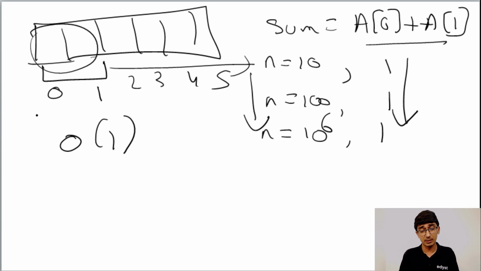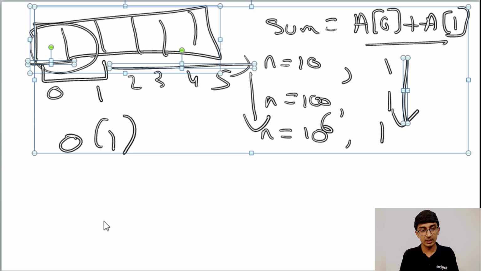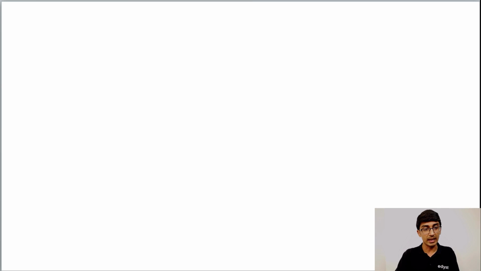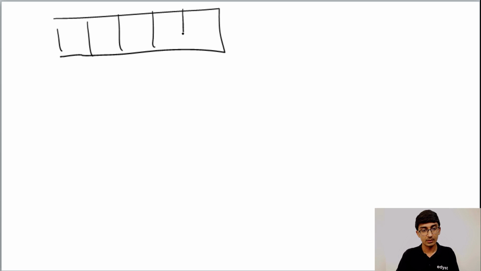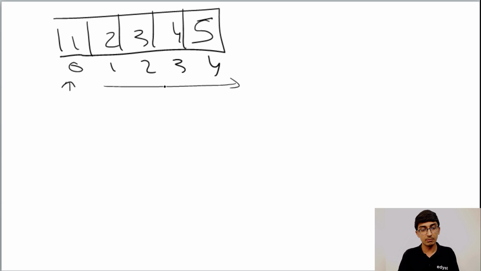Let's look at some other examples to understand what, for example, could be order n square. So let's say we have an algorithm that takes an array, and the array is 0, 1, 2, 3, 4, and we have 1, 2, 3, 4, 5. What this algorithm does is it takes one element and checks for the rest of the elements whether the element exists or not. Basically, it's checking for duplicates.